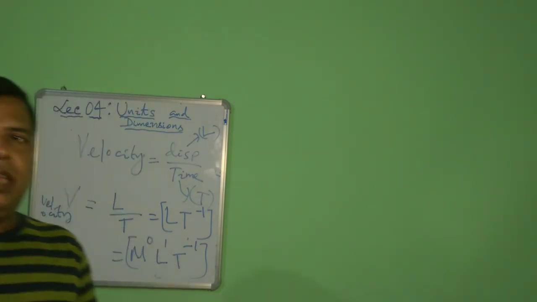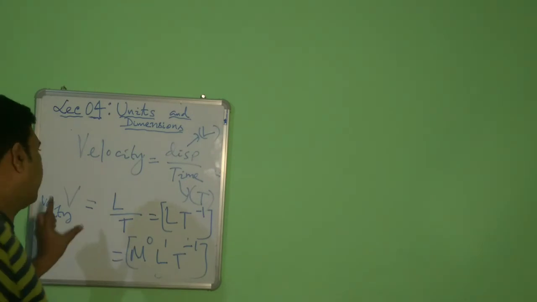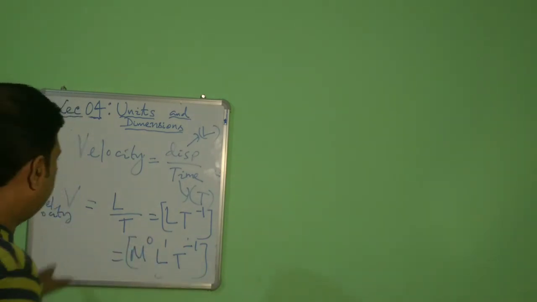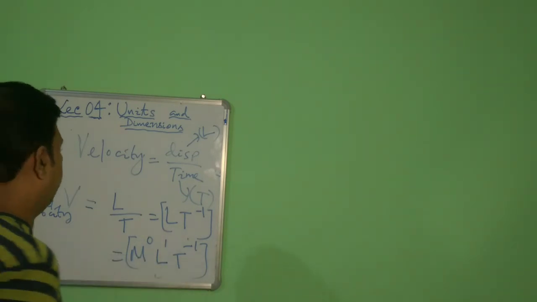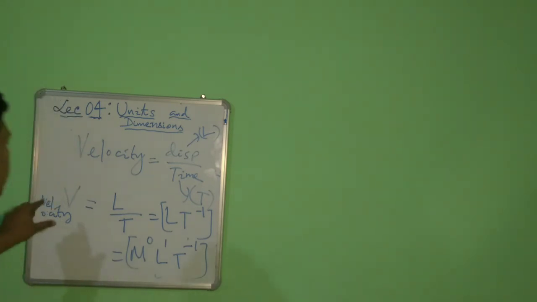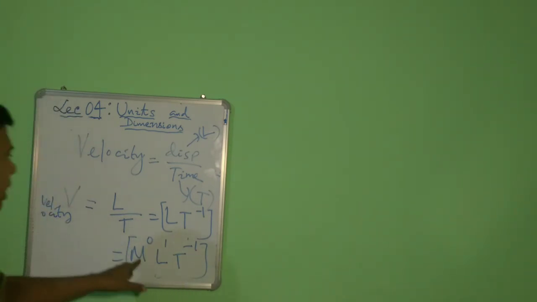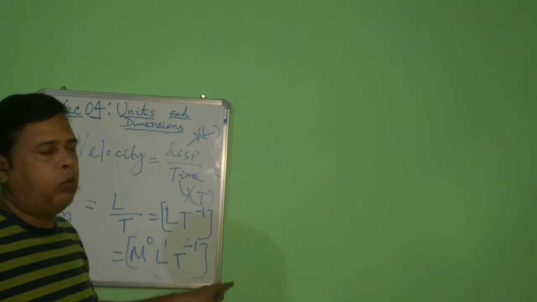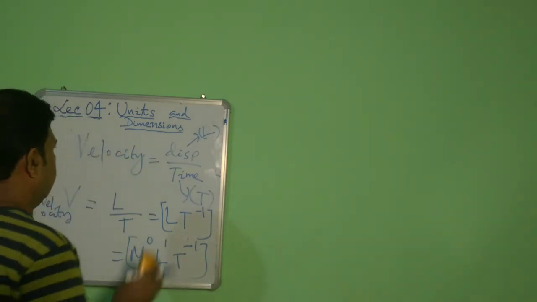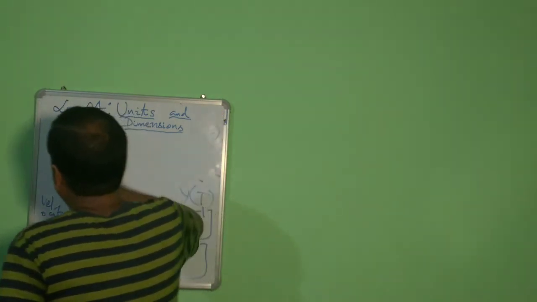There is a difference between dimensional formula and dimensions. If someone asks, what is the dimensional formula for velocity? It will be M to the power 0, L to the power 1, T to the power minus 1, and it will be kept under a square bracket. So what are the dimensions?